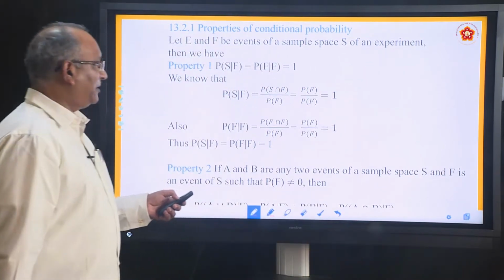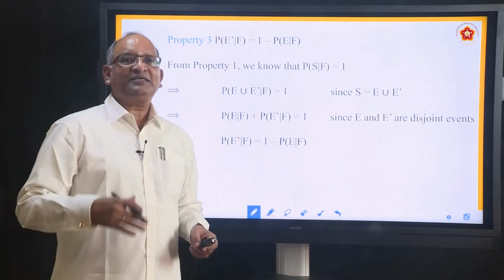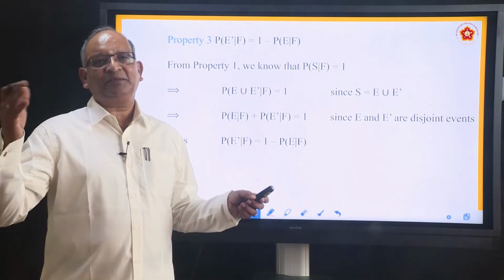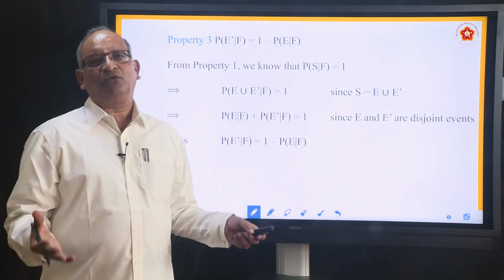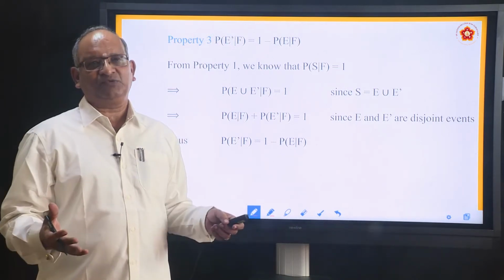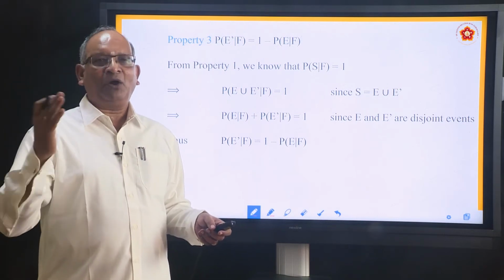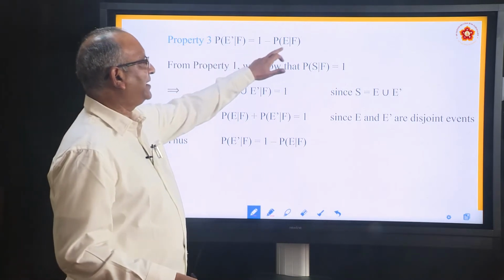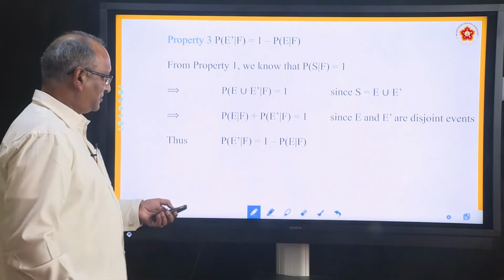Move to the third property. What it says? Complement. What is the complement of a set? What is A dash? A dash is nothing but U minus A. What is U here? It is nothing but 1. Total probability is always 1. So 1 minus the probability of an event will give you the probability of its complement. So P(E dash / F) equals 1 minus P(E/F). Very simple explanation, you can have a look.